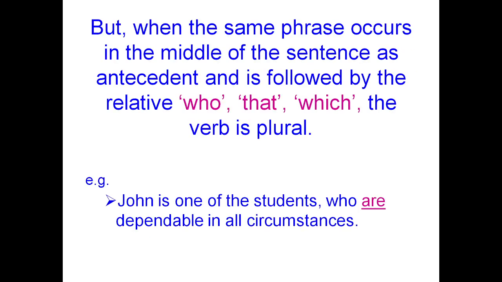But when the same phrase occurs in the middle of the sentence as an antecedent and is followed by the relative pronoun who, that, which, the verb is in the plural form. John is one of the students who are dependable in all circumstances. Here, John is one of the students. Here also we can see one of the students, but here we can find the relative pronoun who, are dependable in all circumstances.